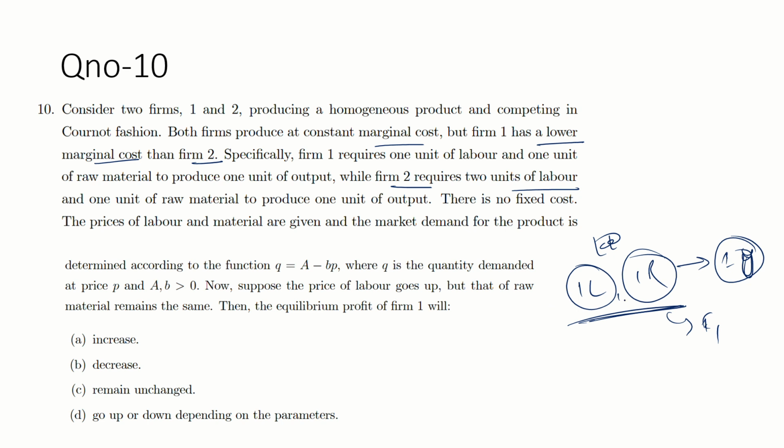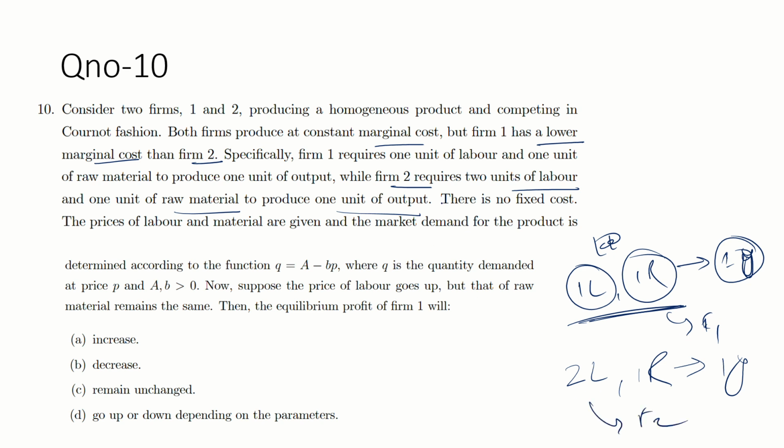If you convert into unit form, it will become L by 2. So firm 2 requires 2 units of labor, 1 unit of raw material for 1 unit of output. This is for the individual firm 2.